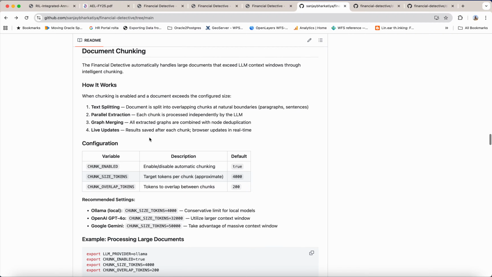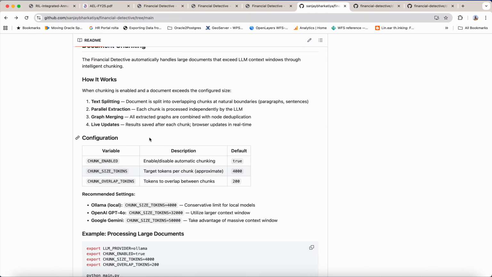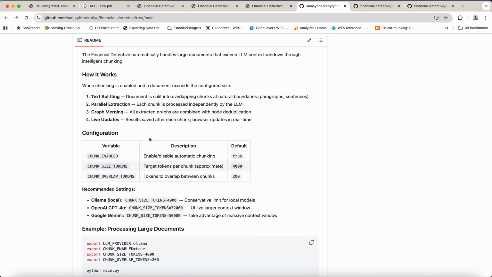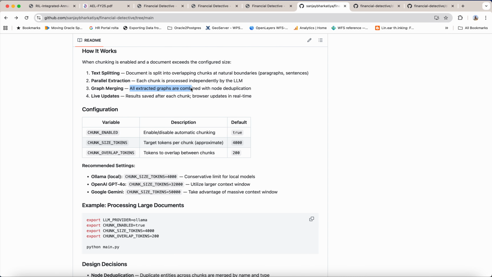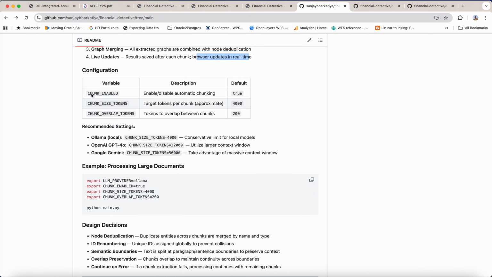Document chunking is used to handle large documents that exceed your LLM context window, and we use an intelligent chunking and merging concept here. How it works: for text splitting, the document is split into overlapping chunks at natural boundaries, paragraphs and sentences. Each chunk is processed independently by the LLM, and all extracted graphs are combined with node deduplication. Results are saved after each chunk, and the browser updates in real time. There is a configuration in the environment variables for chunking. If you want to enable it, you can enable it. You have to give the token size and also the overlap between chunks.